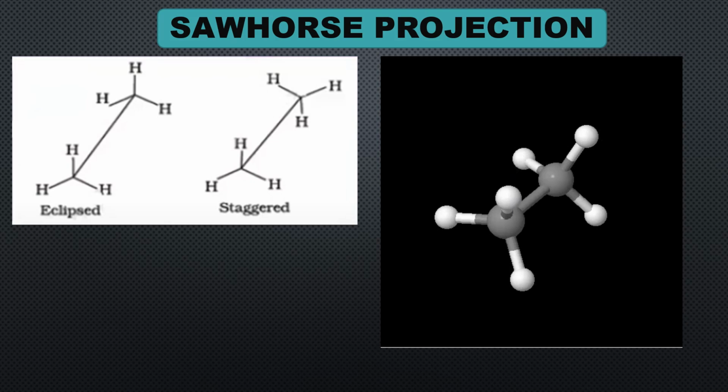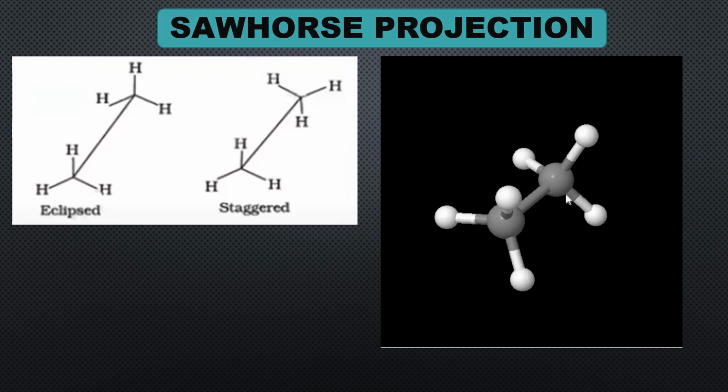Let us see what happens now when we do a 60-degree rotation. Now you can see the staggered conformation. Another 60-degree rotation gives eclipsed, then again staggered. And this is another 60-degree rotation giving eclipsed. So in the eclipsed conformer, all the C-H bonds are exactly one behind the other.